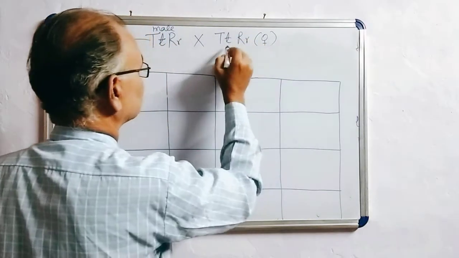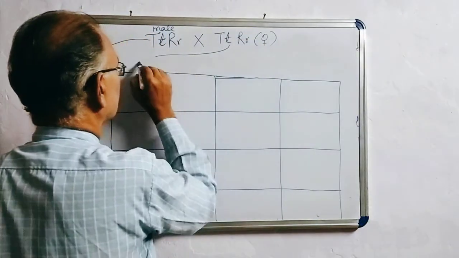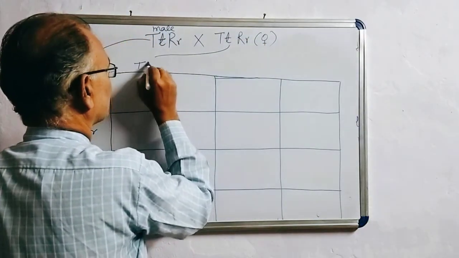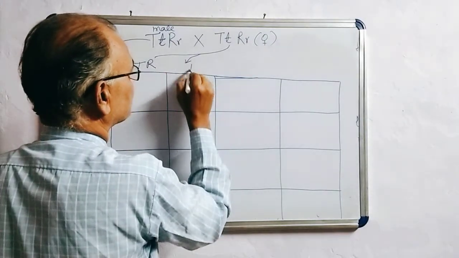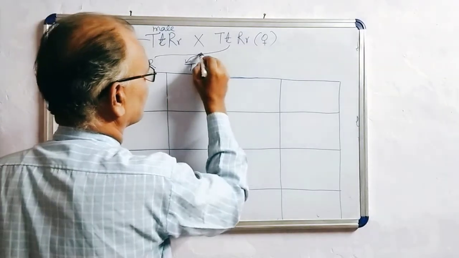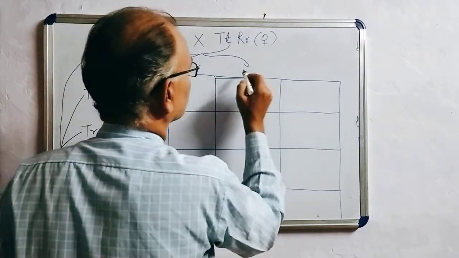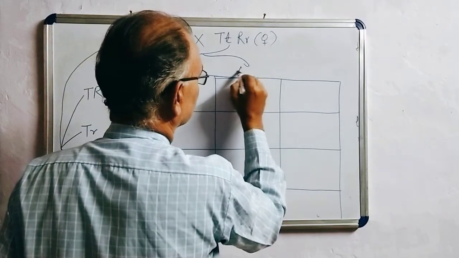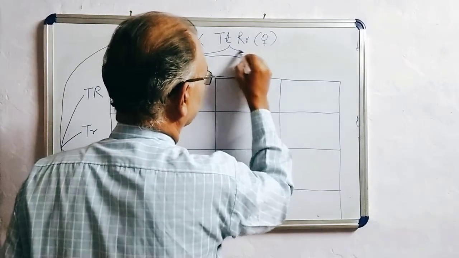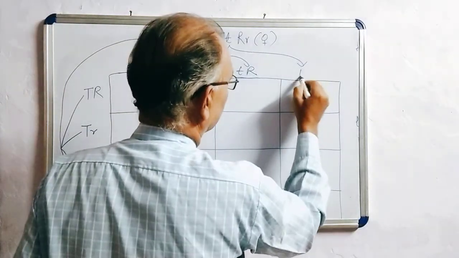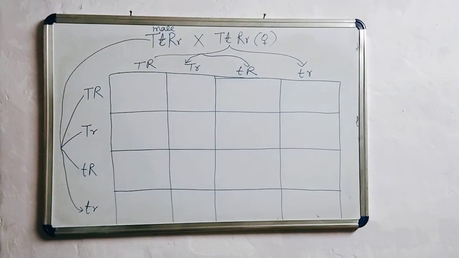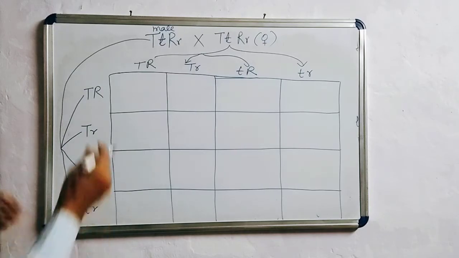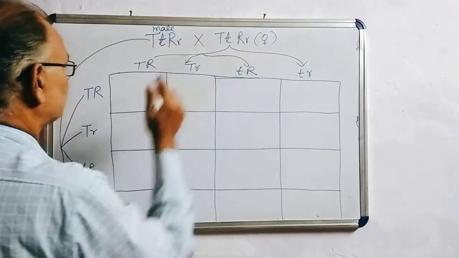Here it will be the same: capital T, capital R; second type, capital T, small r; the third type, small t, capital R; the fourth type, small t, small r.